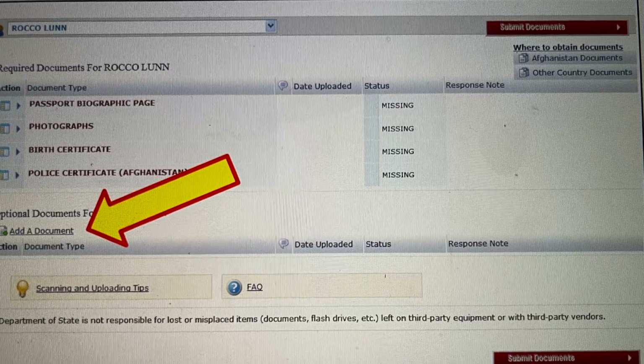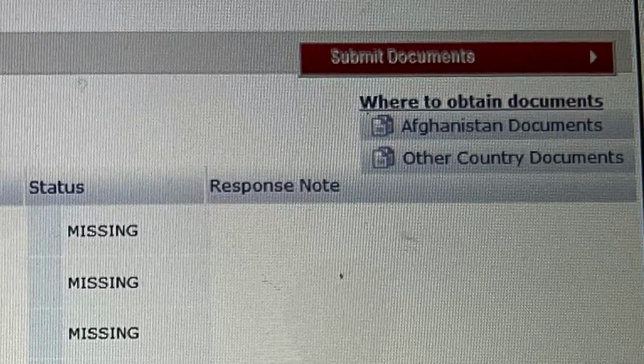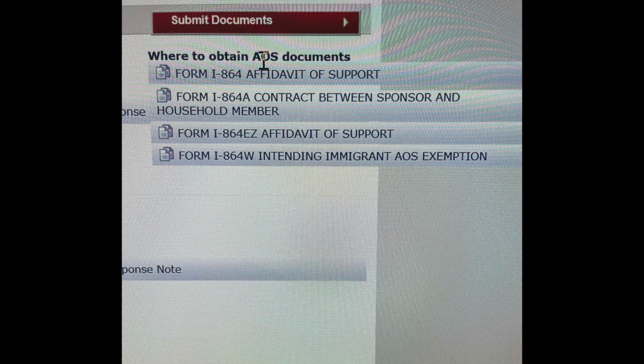To complete Form I-864, you can access it by clicking the Where to Obtain Documents. A drop-down menu will appear where you can download the form. Once you've completed the form, please remember to sign it with a wet signature, scan and save to your computer so that you can upload it to the CX system.